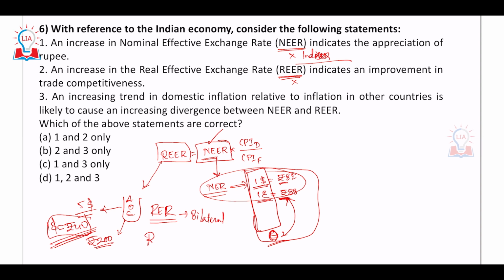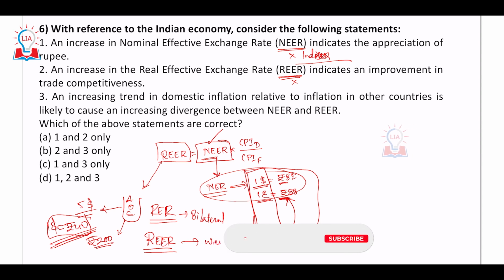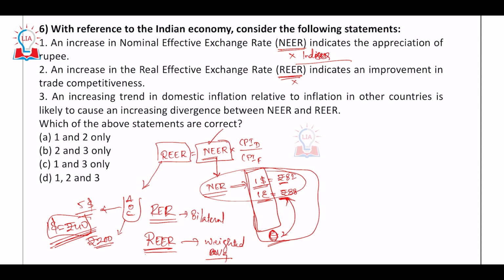So how do we get REER then? Same way, we are going to have the weighted average. How to calculate the weighted average and the index number, I have made a separate video on it. So REER is the weighted average of all the bilateral real exchange rates, compared to how the Indian rupee has the power to buy that basket, compared to how foreign currency as a whole has the capacity to buy that basket.